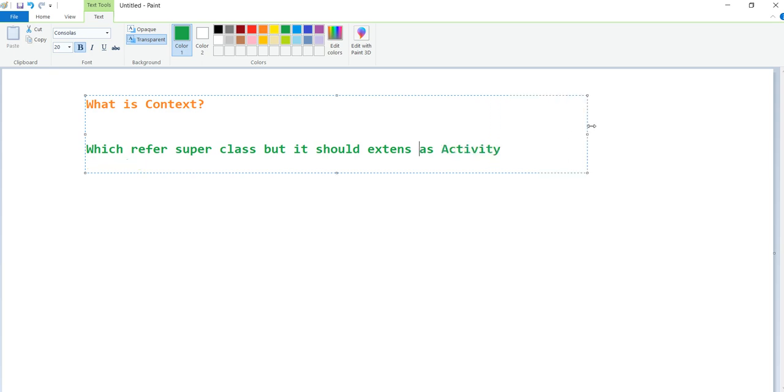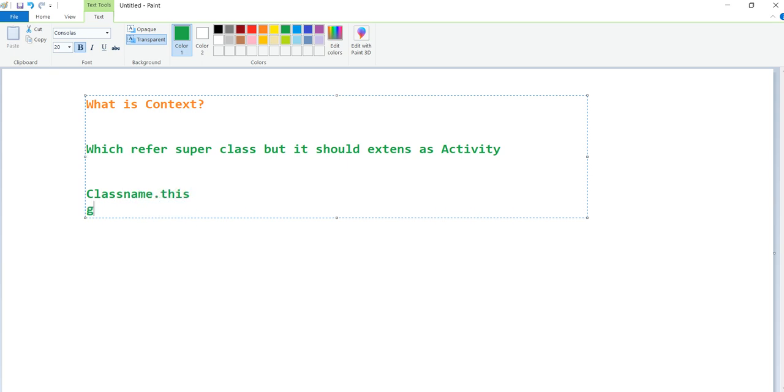So like this, we can refer to context in different ways in our Android. One is ClassName.this.